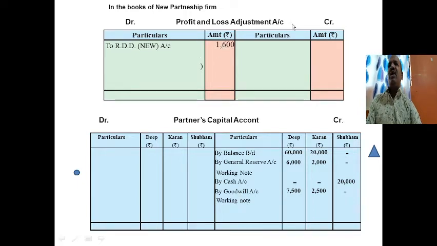Here we record asset plus on the debit side, asset minus on the credit side, liability plus on the credit side, liability minus on the debit side. So here the asset is getting reduced, so the RDD new account will be debited to the profit and loss adjustment account, 1,600.